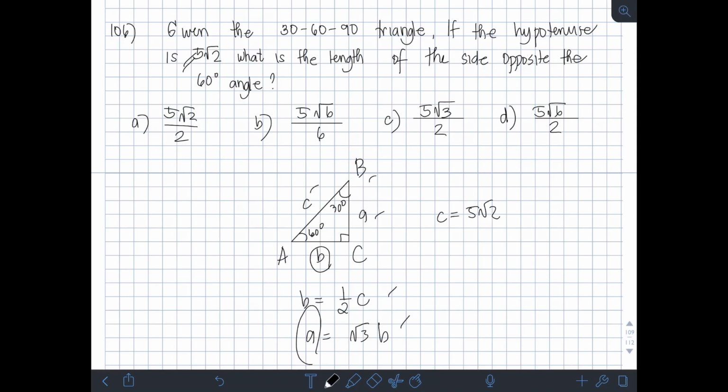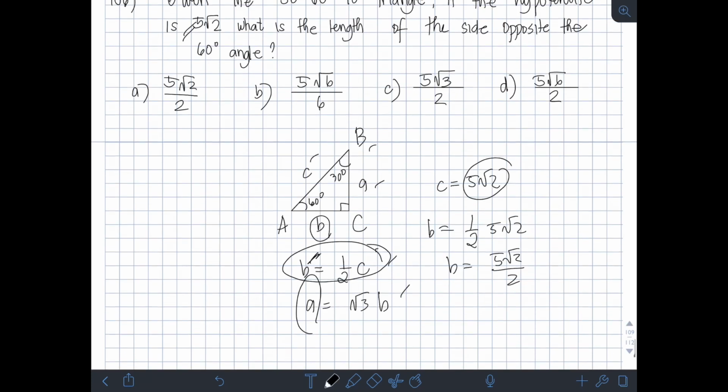Or itong A, right? So, pwede muna natin kuhain is itong B. Using this formula, B is equal to 1/2 ng C, which is itong 5 square root of 2. So, B is simply 5 square root of 2 over 2, right? And then, to solve for A, multiply naman natin ngayon itong nakuha nating B sa square root of 3. Kasi ito yung equation natin, right? A is square root of 3 times 5 square root of 2 over 2.